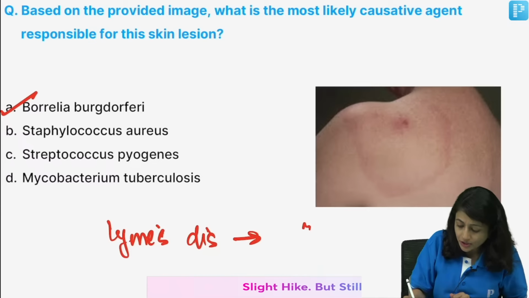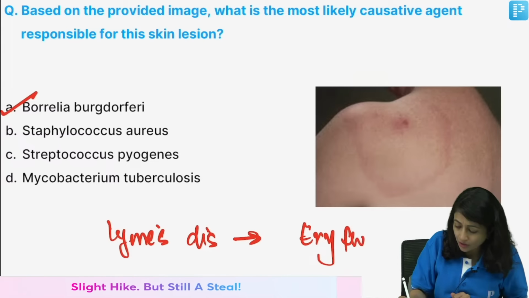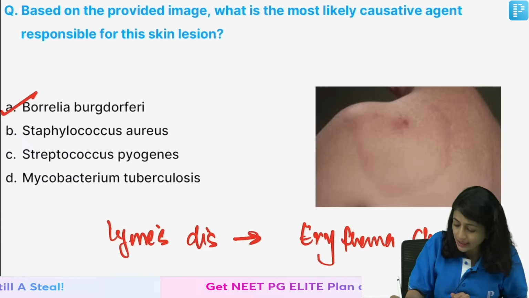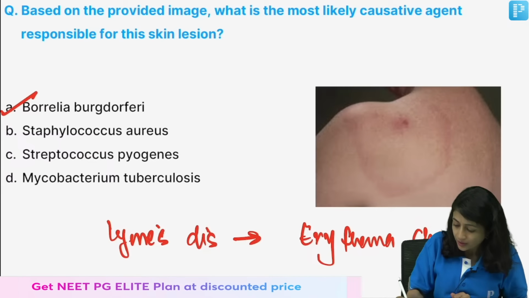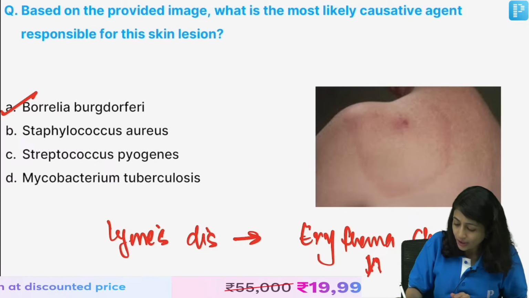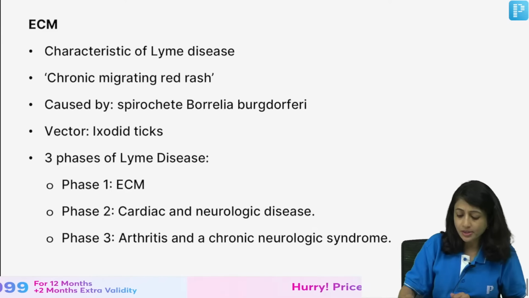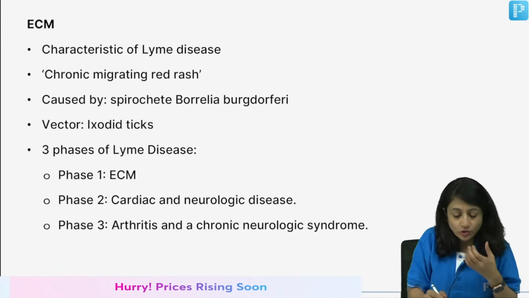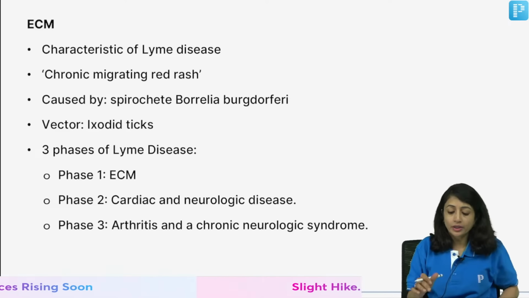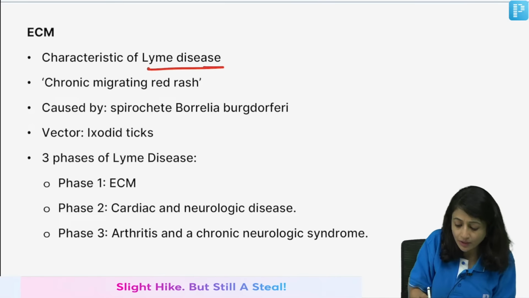In Lyme's disease, you have something called erythema chronicum migrans or ECM, and this is caused by Borrelia burgdorferi. So, it's ECM or erythema chronicum migrans seen with Lyme's disease.